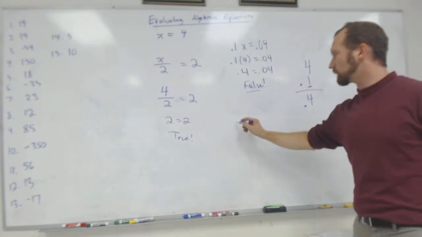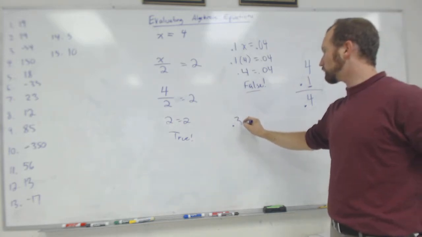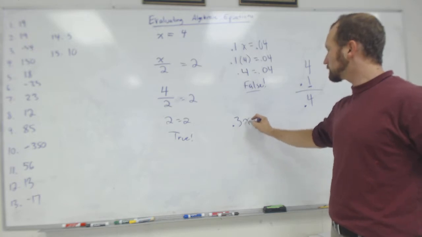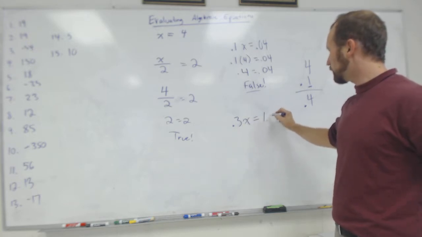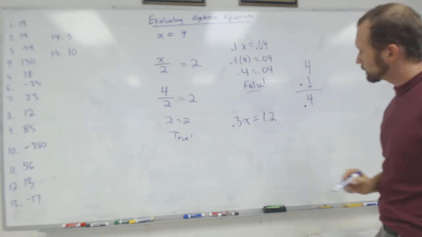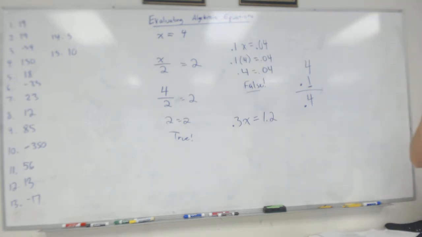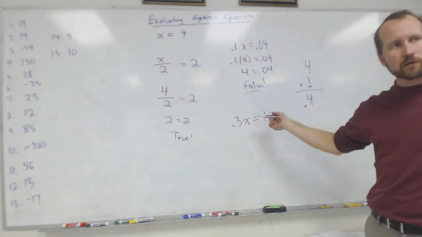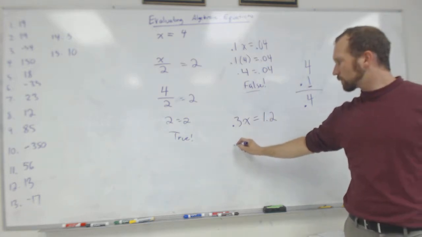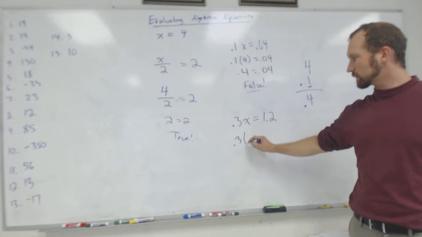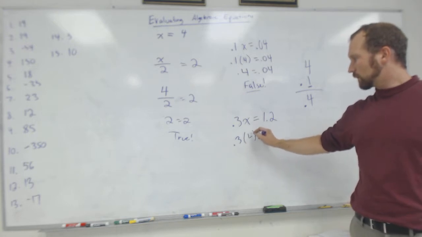What if I had something like this? 0.3x equals 1.2. So I have to do what? What operation am I doing? 0.3 and what is x? 0.3 times what? 4.